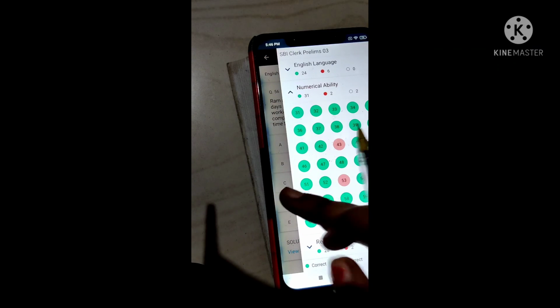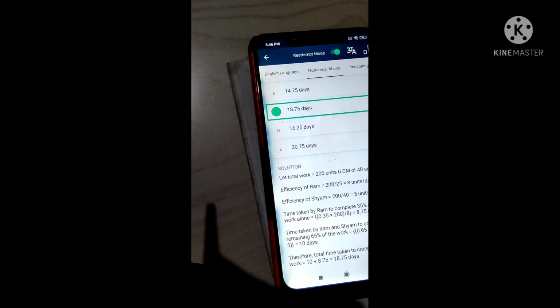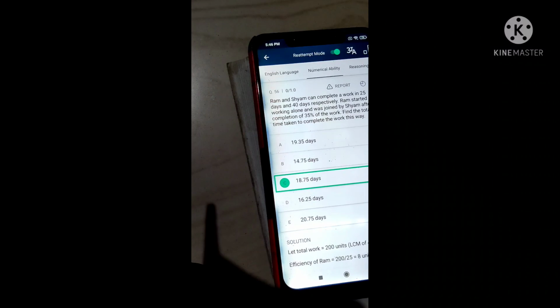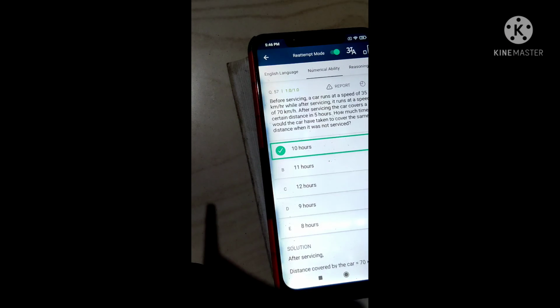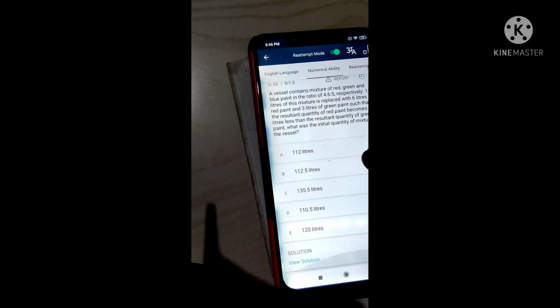And next we go to this question, guys. This one is also easy, but I left it. And this is the answer. You know Ram and Shyam, 25 and 40, take the LCM, and next we go to the answer. So this is also easy. Red, green, blue is 4, 6, 5. 15 liters mix, 4x minus 4 by 15 into 15, and 6 liters is red, 3 liters is green. After that you will substitute it.